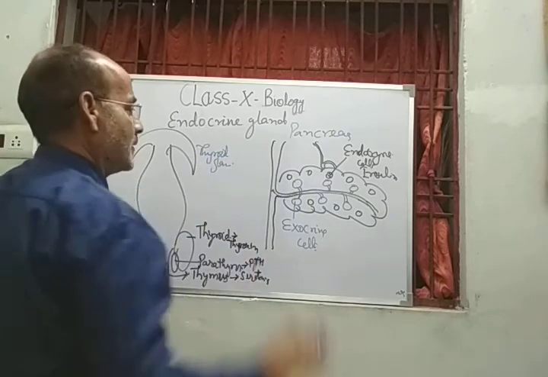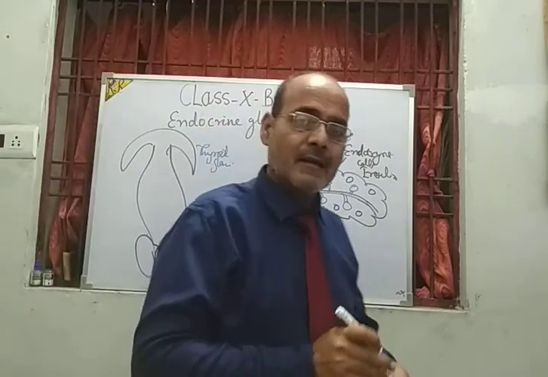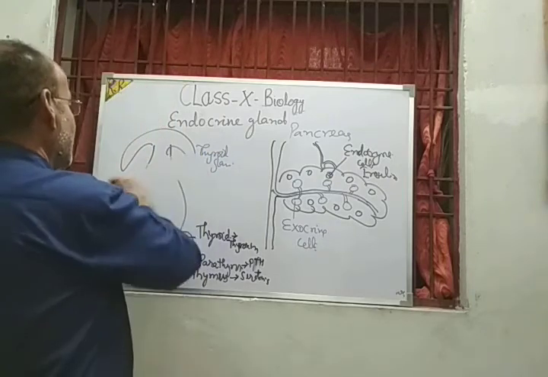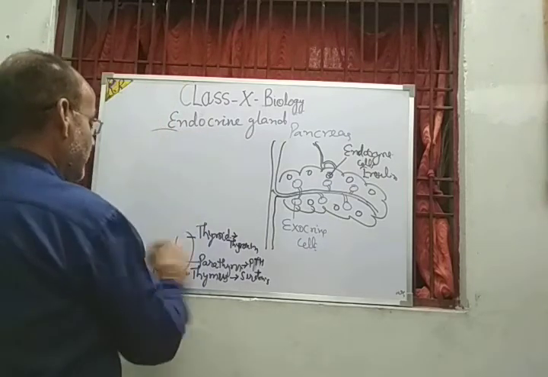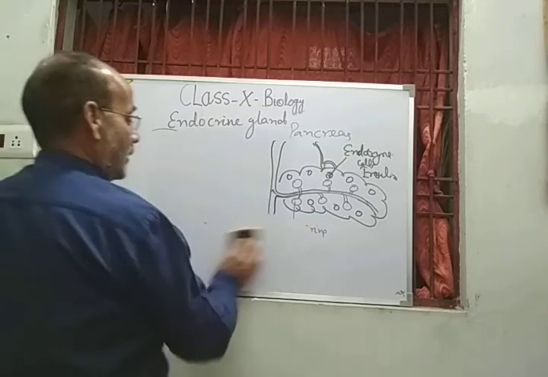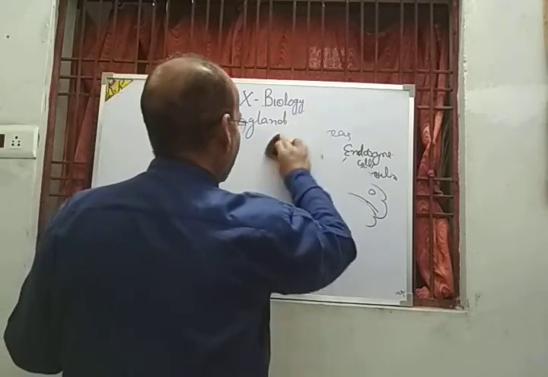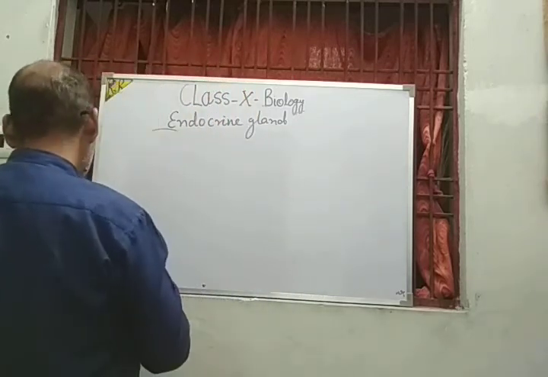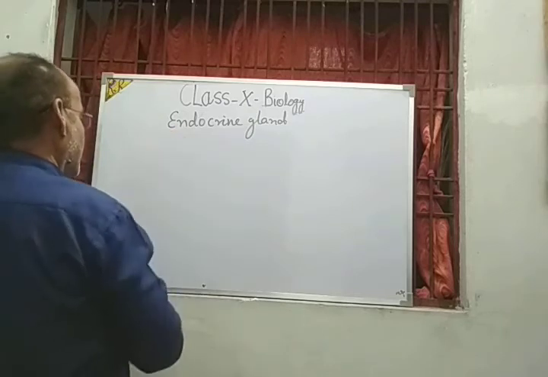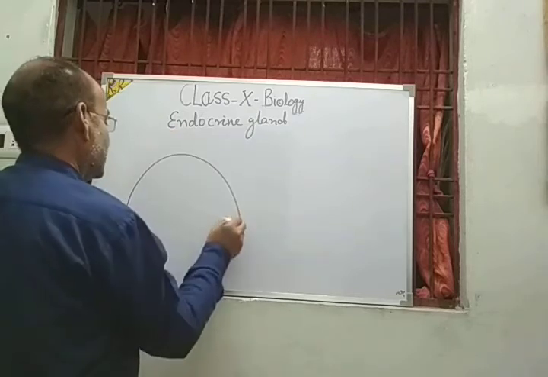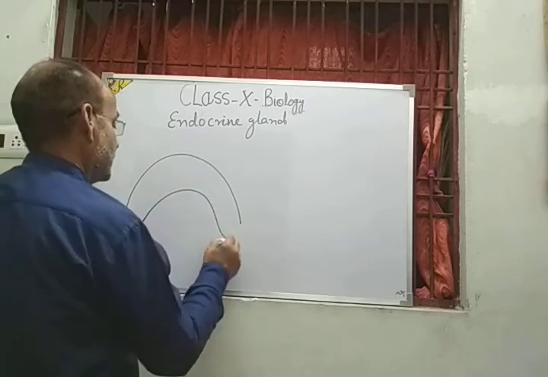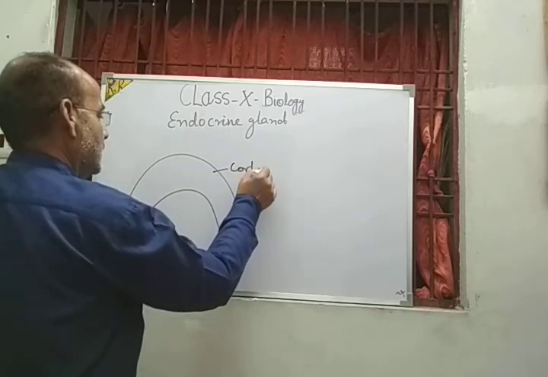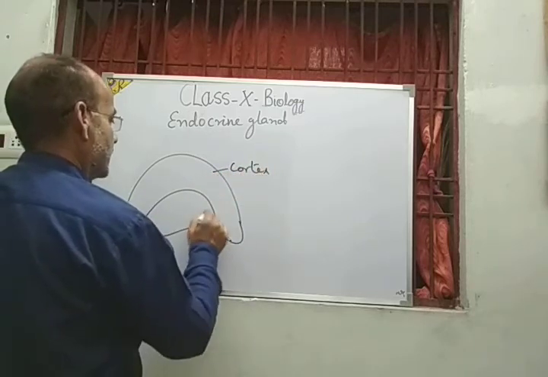So these are the endocrine glands, and now we will discuss another gland, that is the adrenal gland. The adrenal gland is responsible for controlling the heartbeat by secreting the hormones adrenaline and noradrenaline. These two hormones get secreted by this gland. As far as structure is concerned, it is divided into two parts, cortex and medulla. This is the cortex, this is the medulla region.